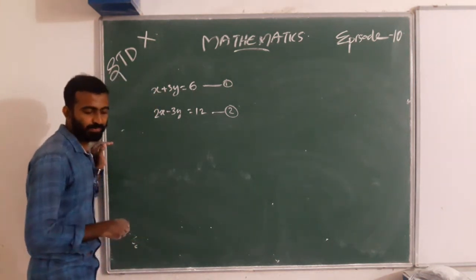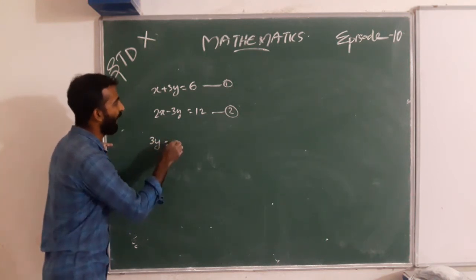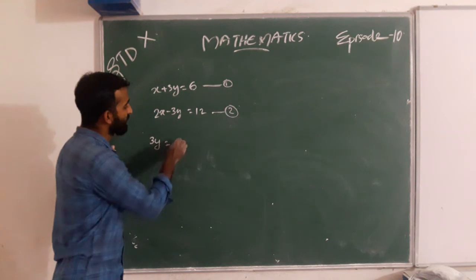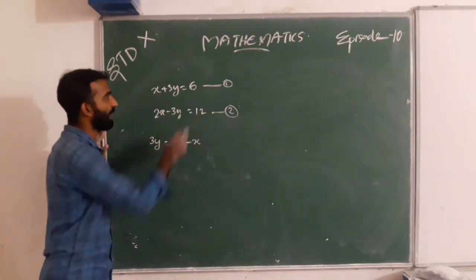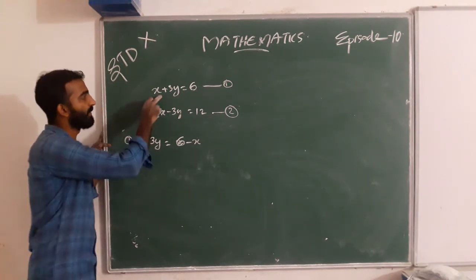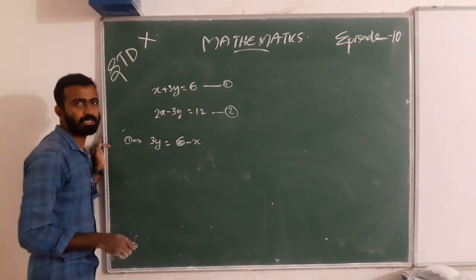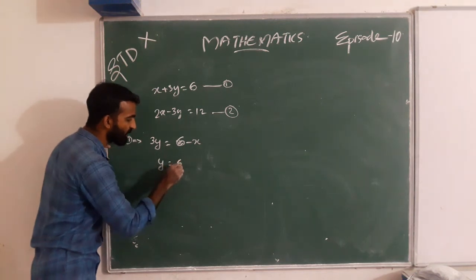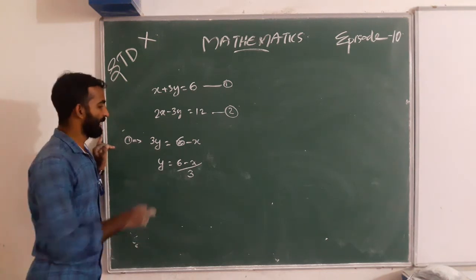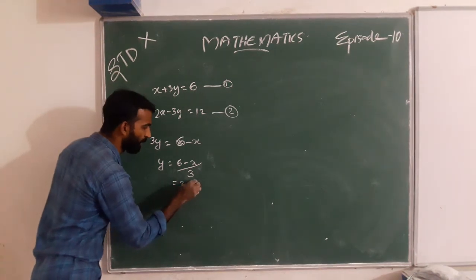From equation number 1, 3y equals 6 minus x, or minus x plus 6. Then y equals (6 minus x) whole divided by 3. We can also write this as y = 2 - x/3.